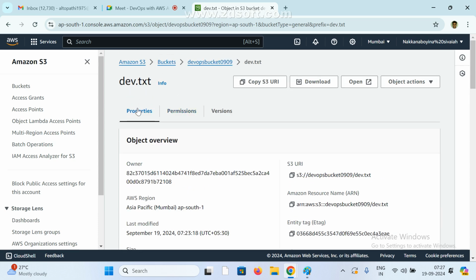Now see here, this is the properties. This is the permissions.